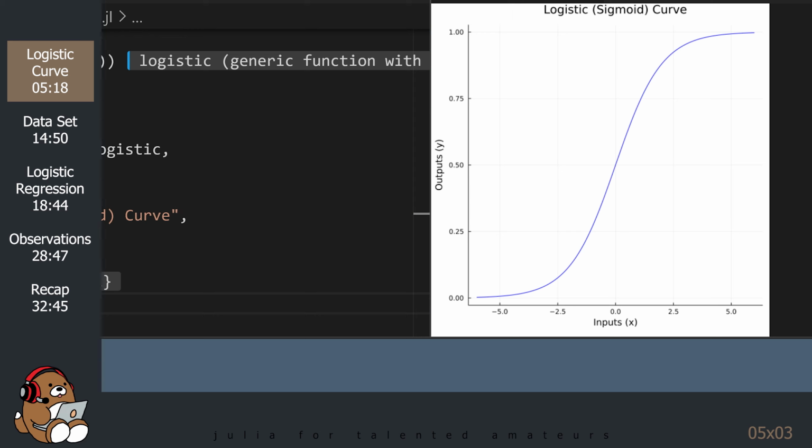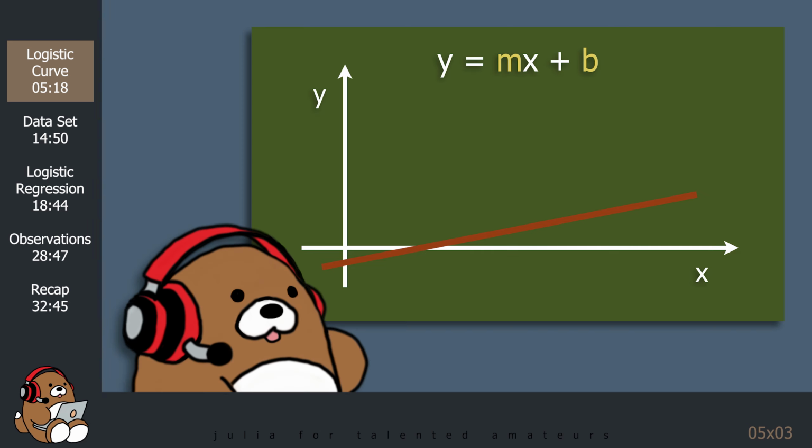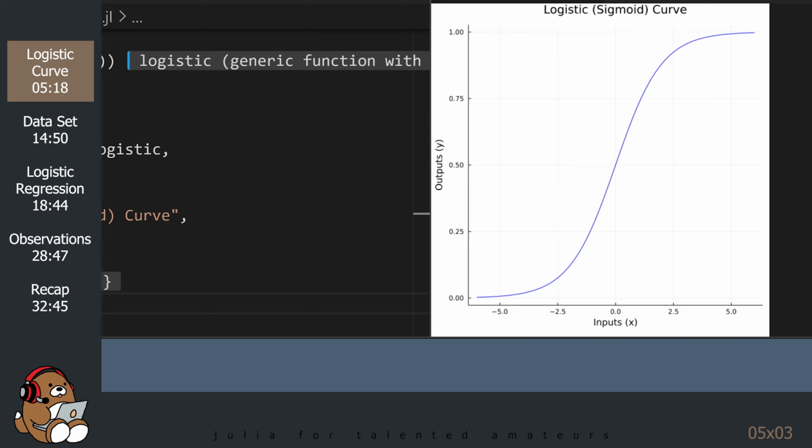Now what? Last week, we used the formula for our line, y equals mx plus b, to find a straight line that was a best fit for our data. We did that by changing the values for the y-intercept and the slope of that line. This week, we want to do something similar with the logistic curve. We want to modify the shape of this curve to best fit our data so that we can use it to make classification predictions.